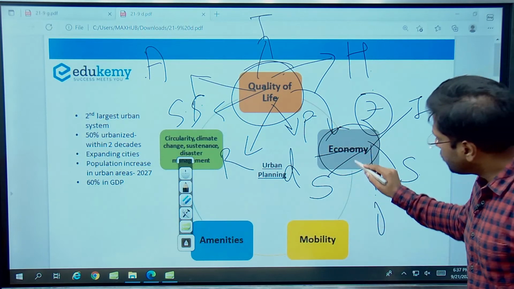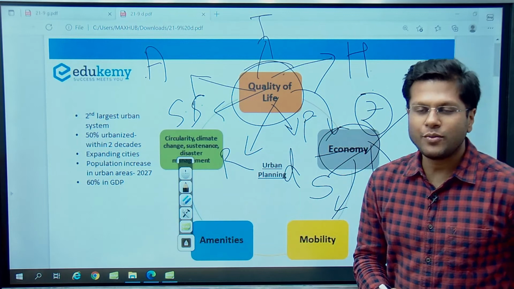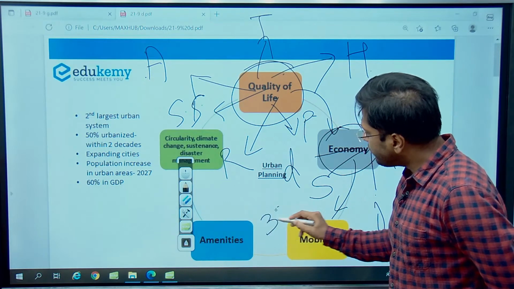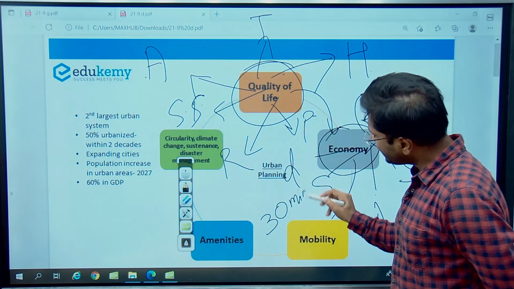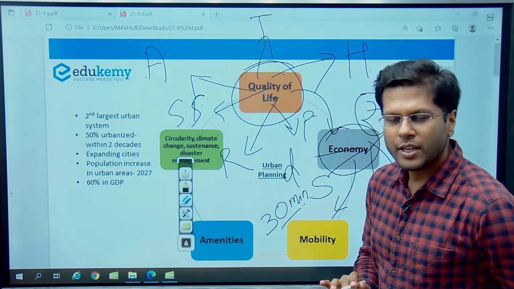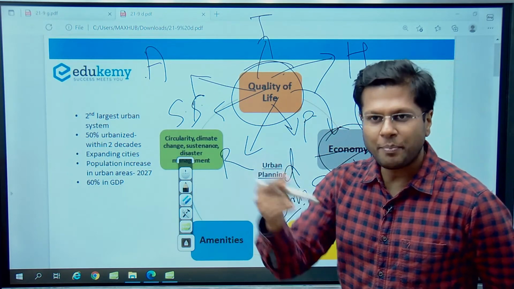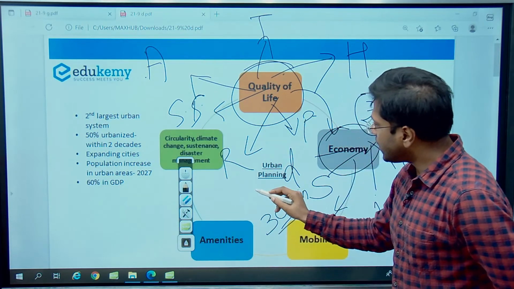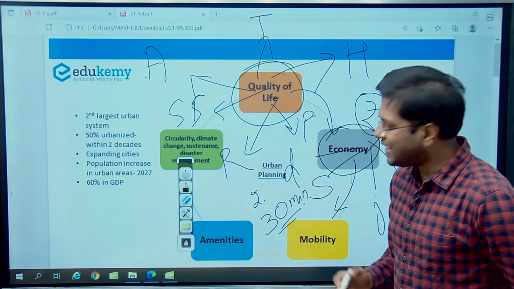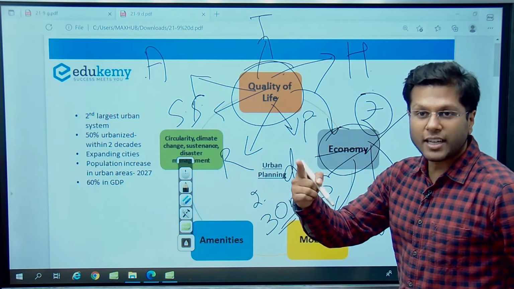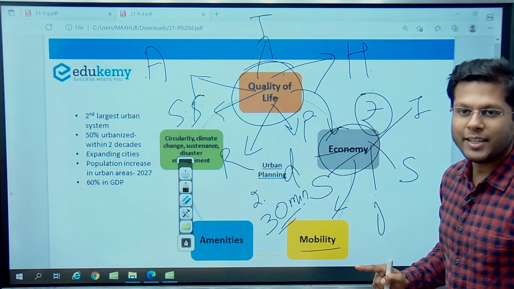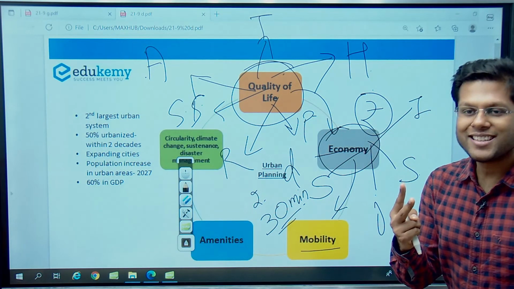Along with that, mobility. Just yesterday we studied in one of the editorials that in Japan, the ideal time of movement for one person is hardly 30 minutes per day. So when they have to commute for a job and come back, 30 minutes is what they take. Whereas in India, it takes around 2 hours in an urban setup like Delhi or Bangalore for people to turn around from their office to their homes. So ease of mobility is one thing. Then time of mobility is another thing.